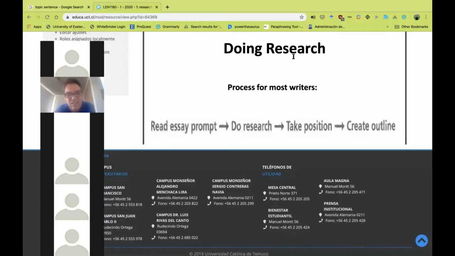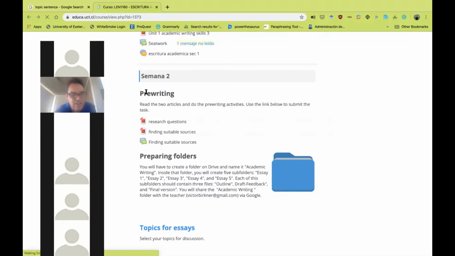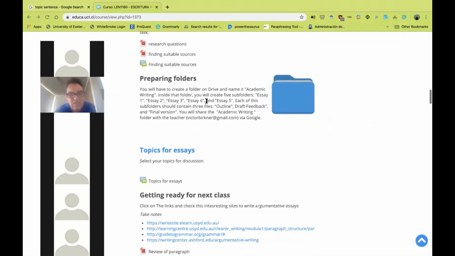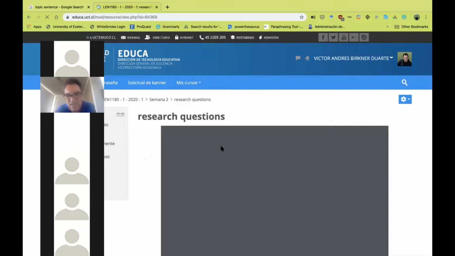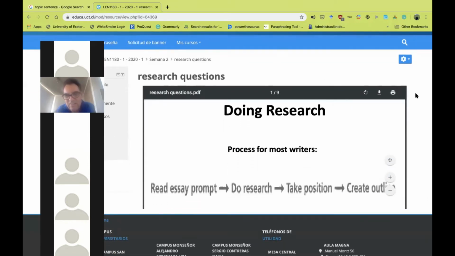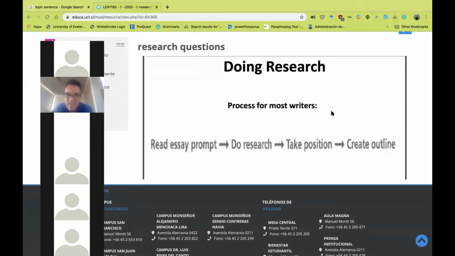If you can enter the file that says, let me see, research questions. Can you go there? Open the file, and you will see there a file that says doing research, right? Are you with me? Yes. All right.